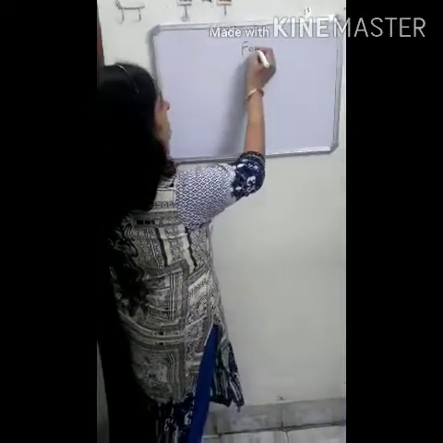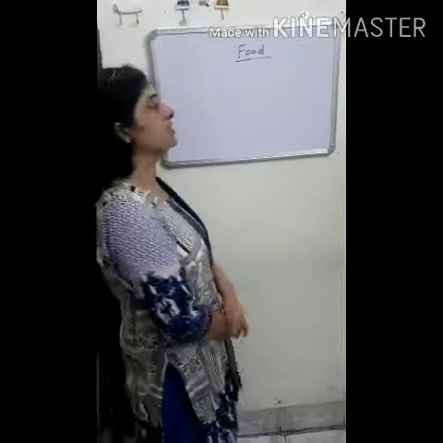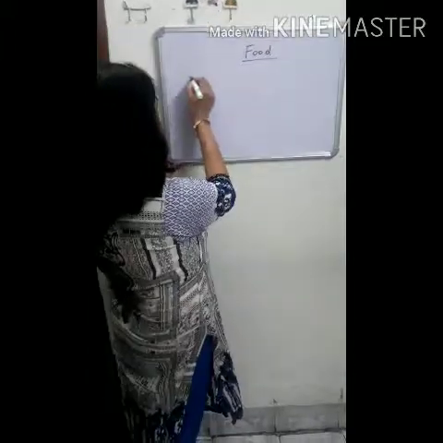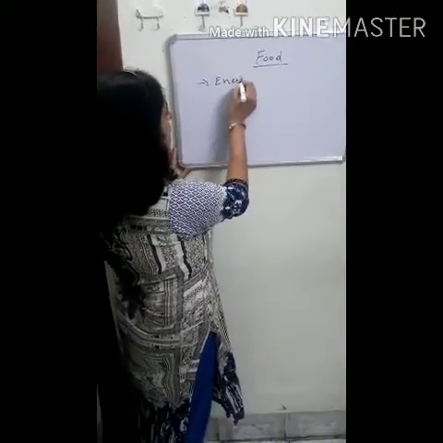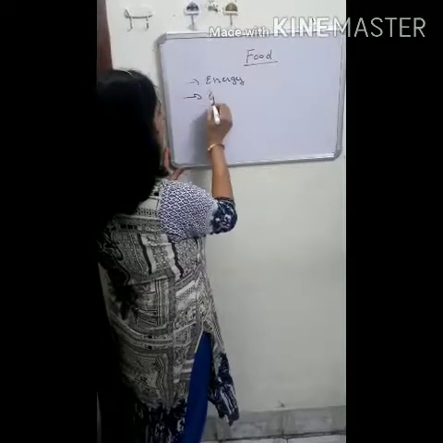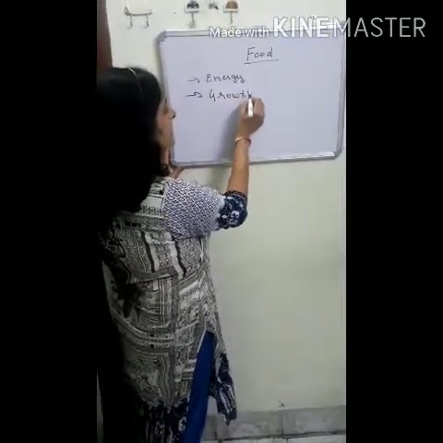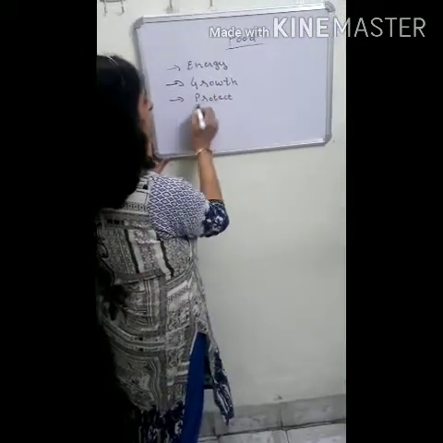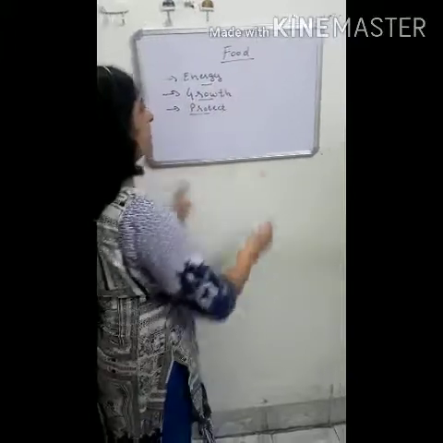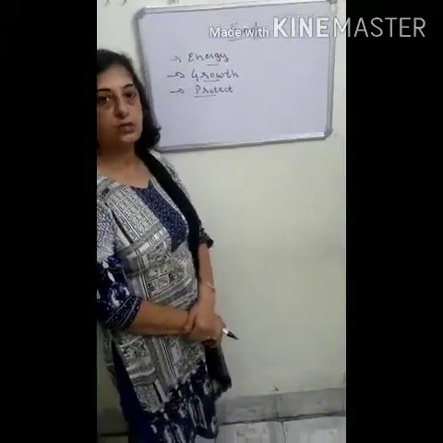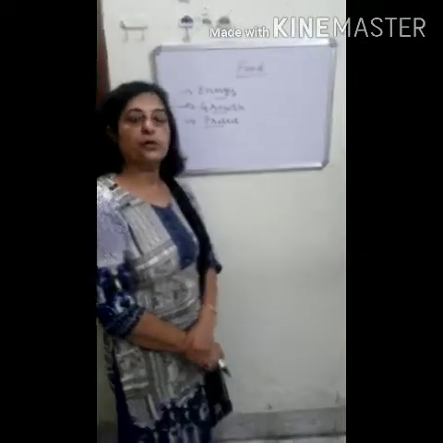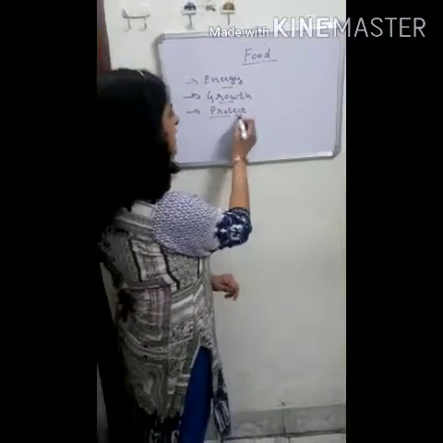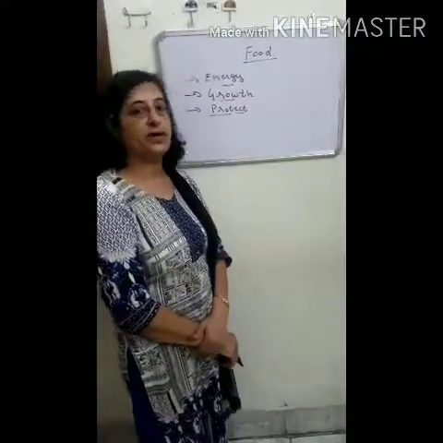Everyone, today we will discuss food. Any substance which we can eat is known as food, and food is eaten to get energy, for proper growth and maintenance of our body cells and tissues, and to protect our body from different diseases. We need food to get energy, for proper growth and maintenance of our body cells, muscles and tissues, as well as to protect our body from different diseases.